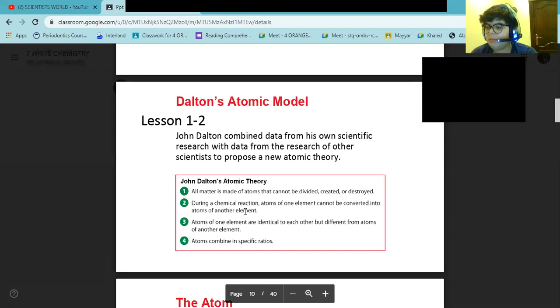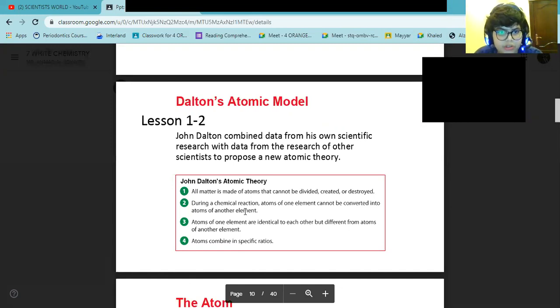Since Democritus' time, advancements had been made in technology and scientific methods. Dalton made careful observation and measurement of chemical reactions. He combined data from his own scientific research with data from other research to propose a new atomic theory.